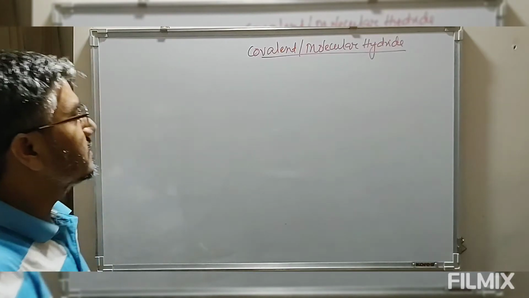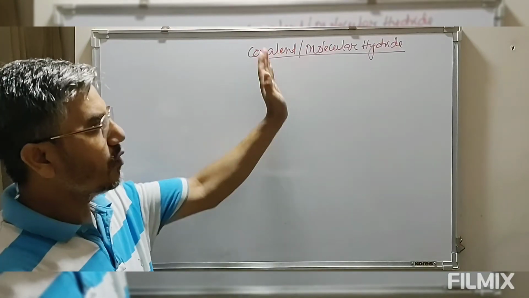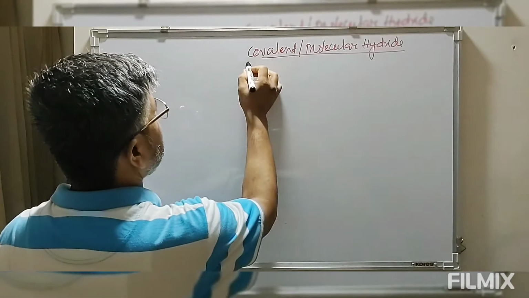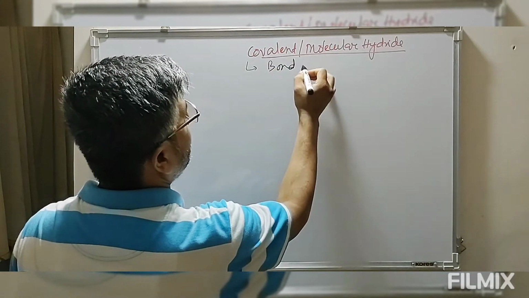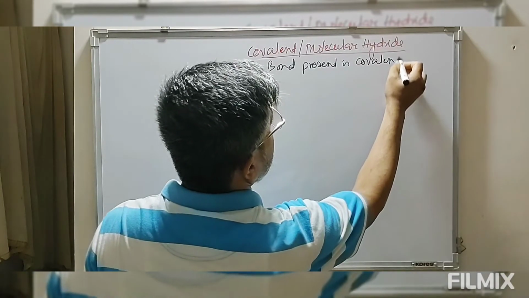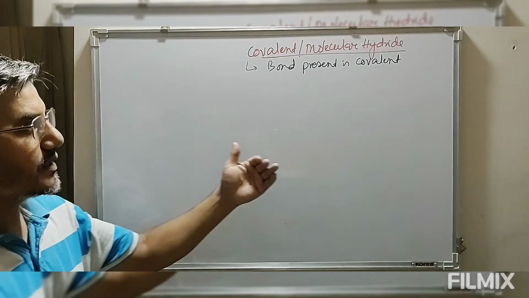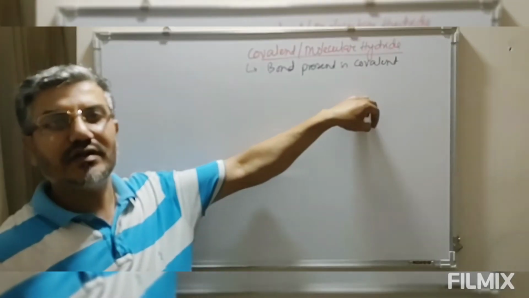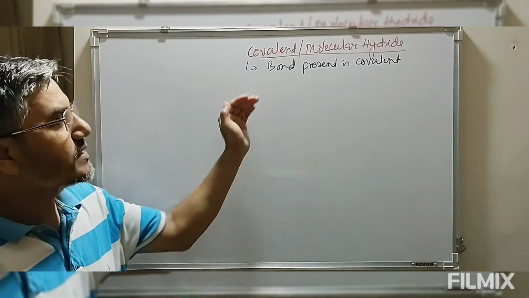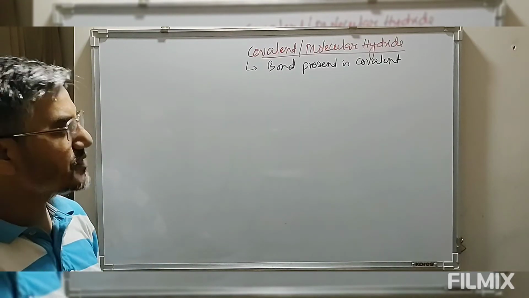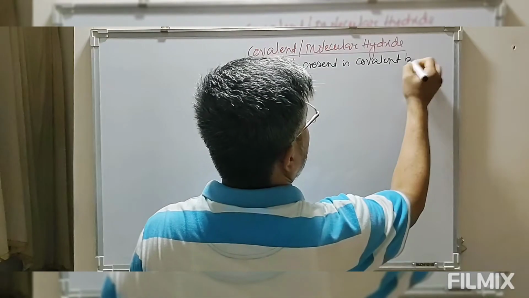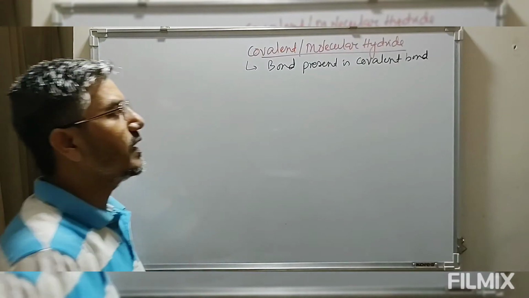As the name suggests, in this type of hydride, the bond between hydrogen and the element is a covalent bond. In the first category that we have just discussed, that is ionic hydride, the bond between the element and the hydrogen was ionic in nature. Whereas in case of covalent or molecular hydride, the bond present between hydrogen and the other element is covalent in nature. Hence the name covalent or molecular hydride.